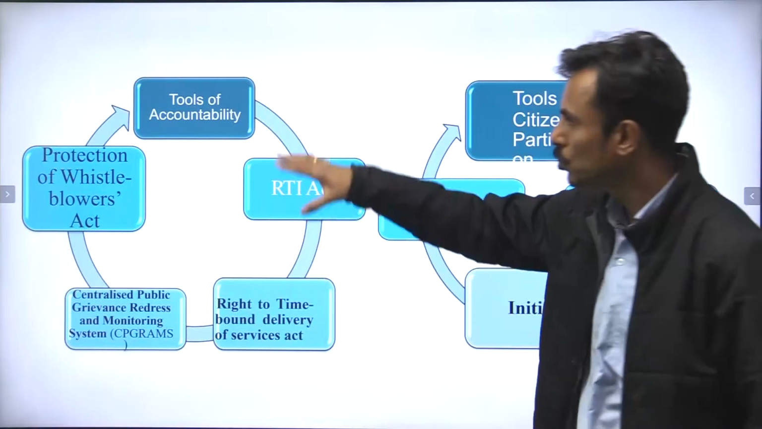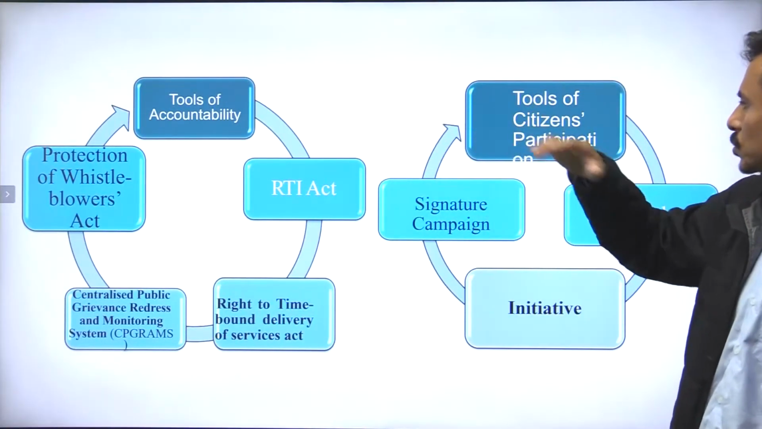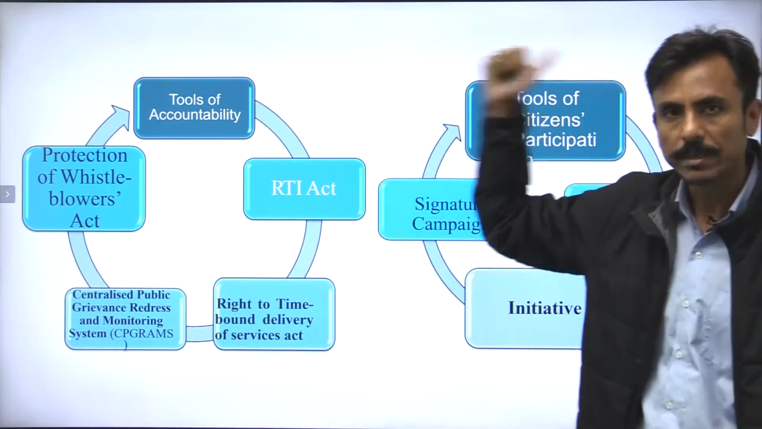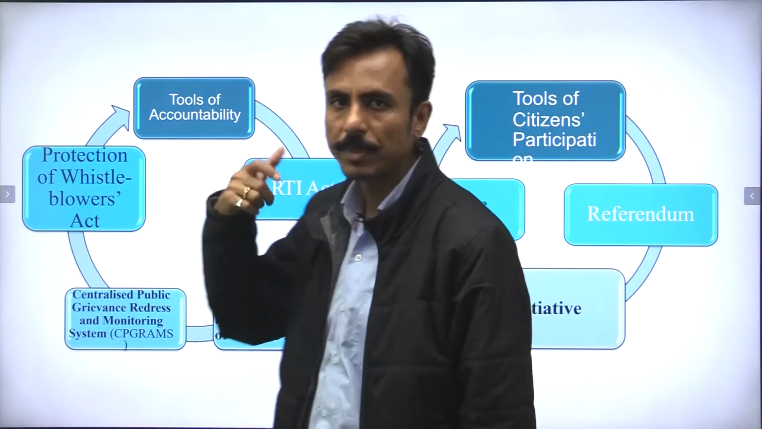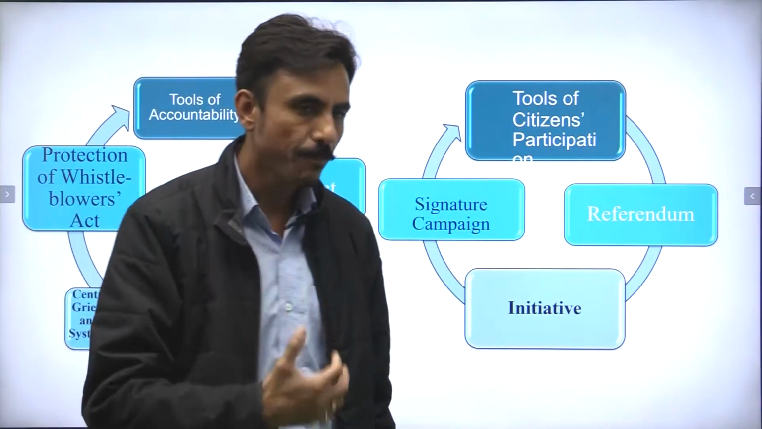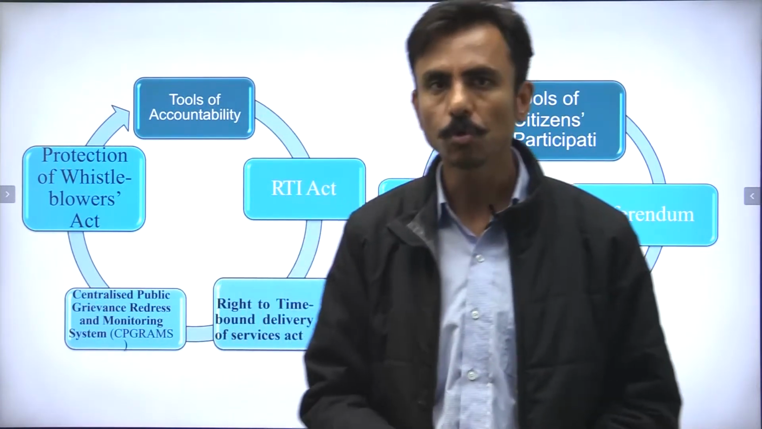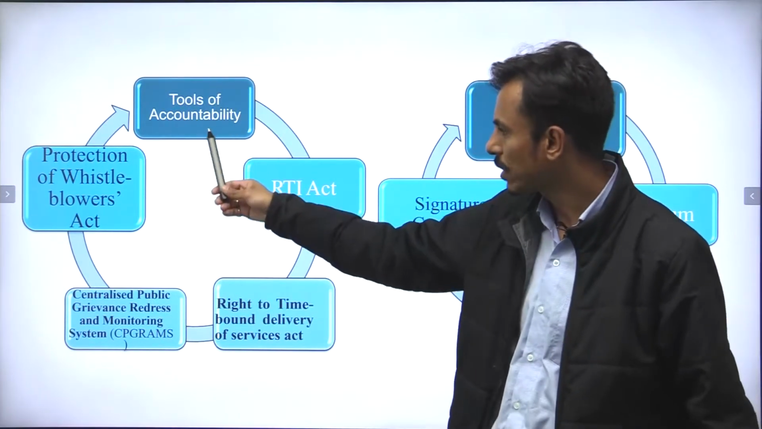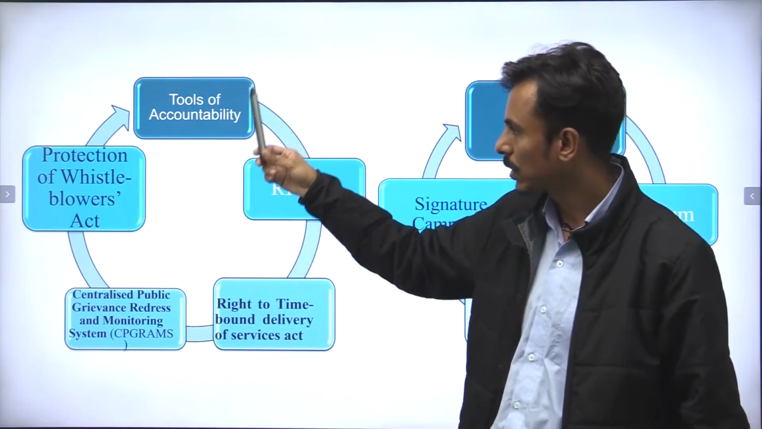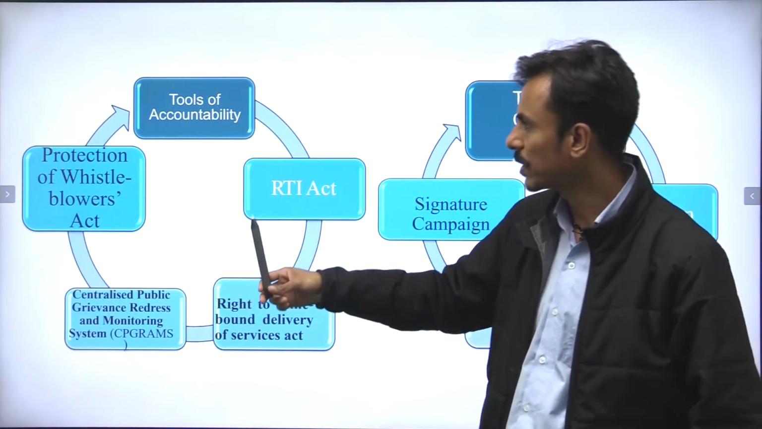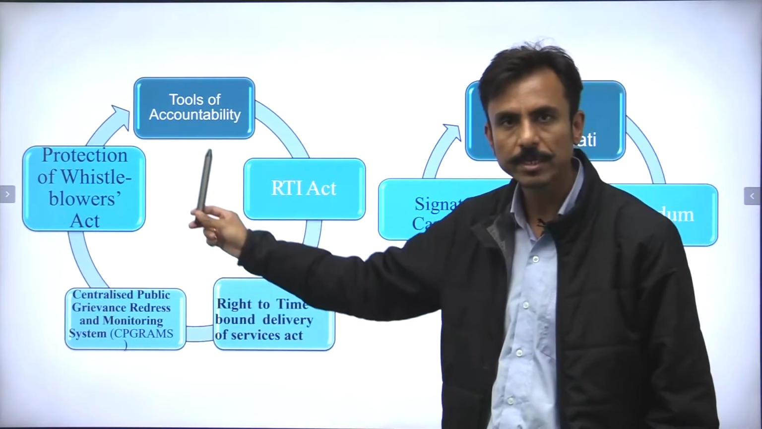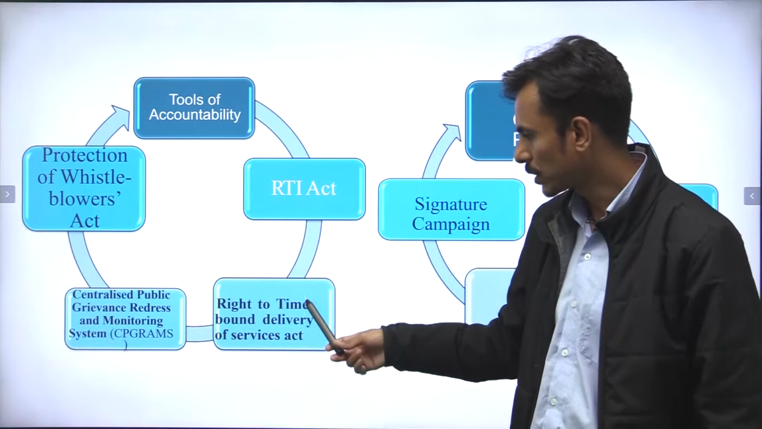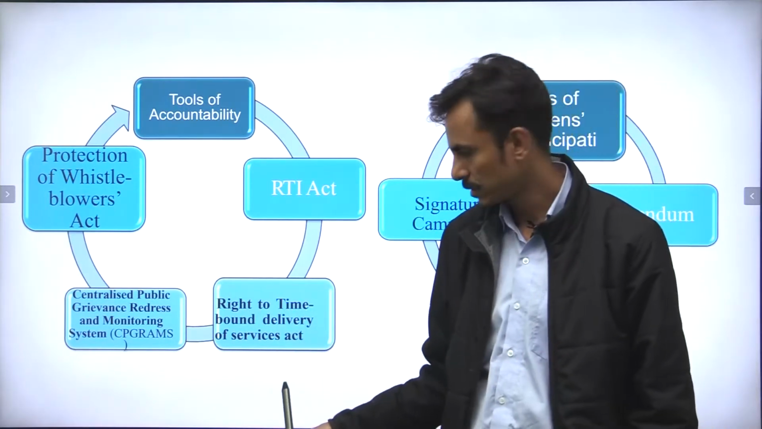So guys, these are the tools of accountability and the tools of citizens' participation. As you can see, accountability, transparency, and people's participation are very important tools to make the government accountable to the people. And therefore there are many acts, agencies and departments of the government which ensure that the executive is held accountable. For example, the RTI Act of 2005, then the Right to Time Bound Delivery of Services Act, correct?